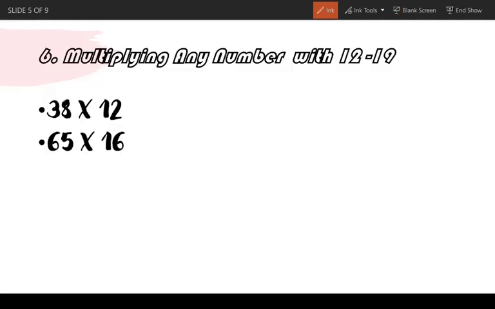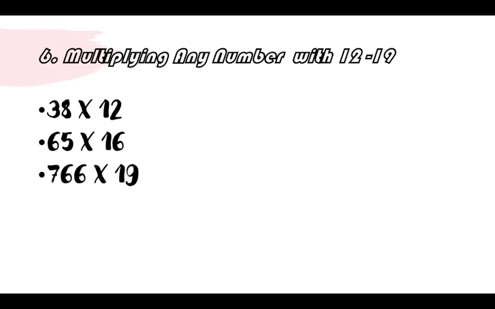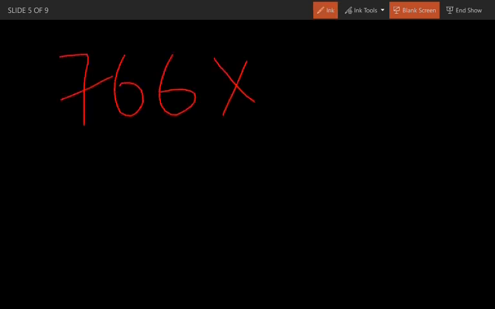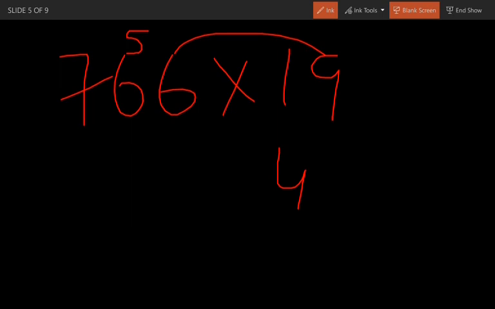Now let's see another problem: 766 into 19. What is the first step? Multiply these both: 9 into 6 is going to give us 54. So write down 4 here, and 5 is the carry for the next number.